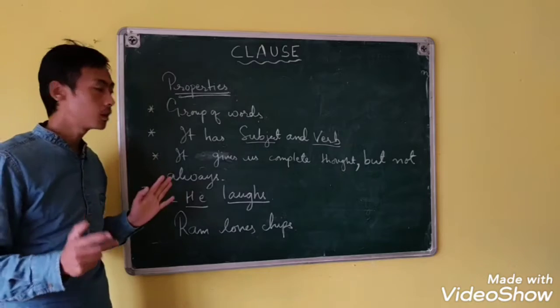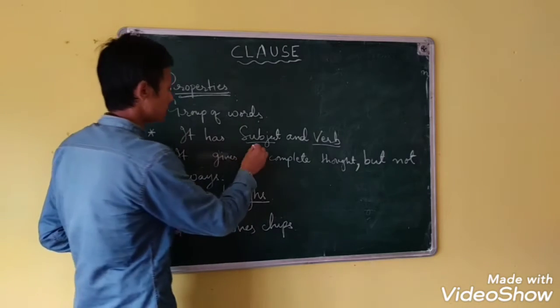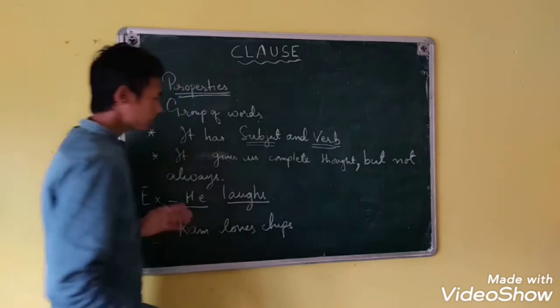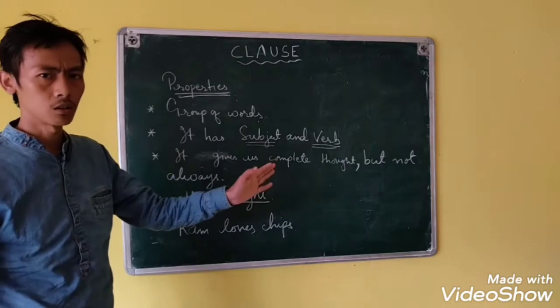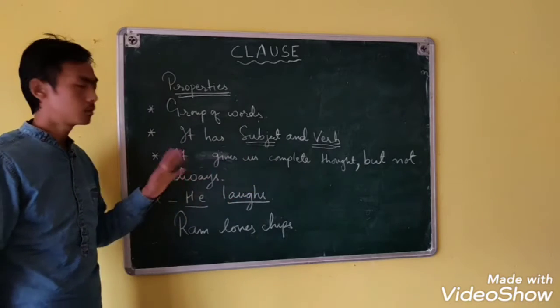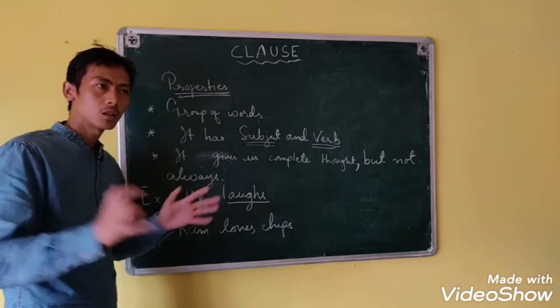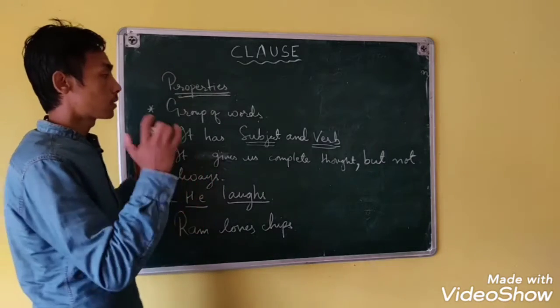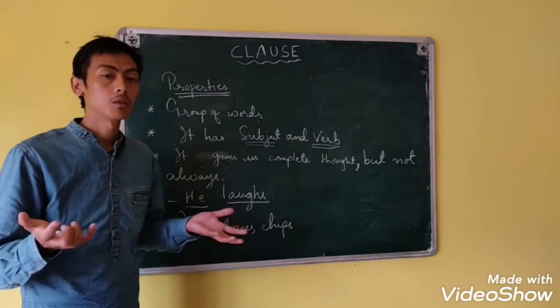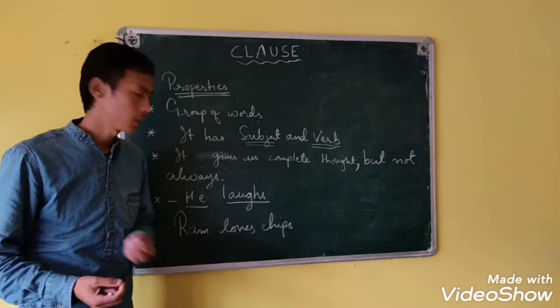Just remember that a clause has a subject and a verb, and it can give a complete thought, but not always. It depends upon the type of sentence.